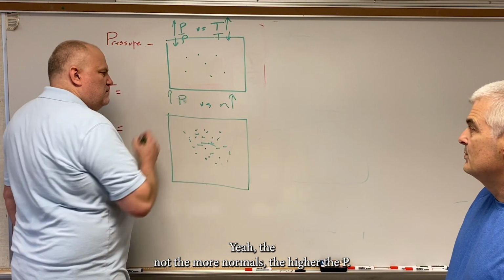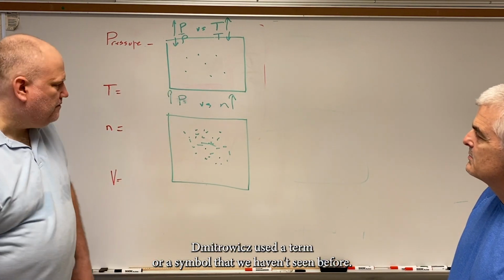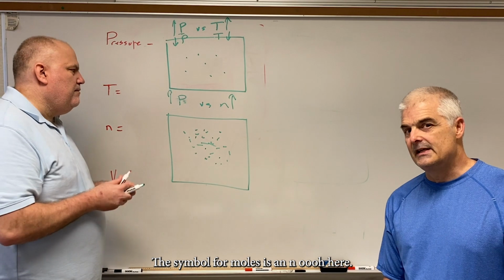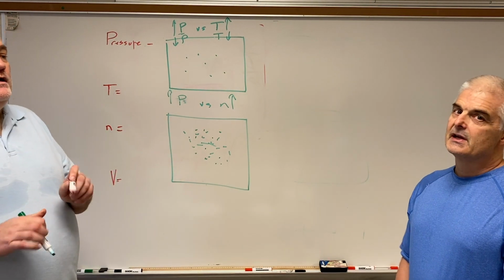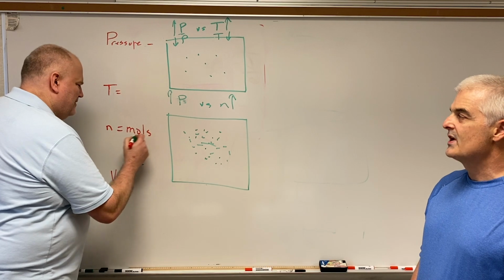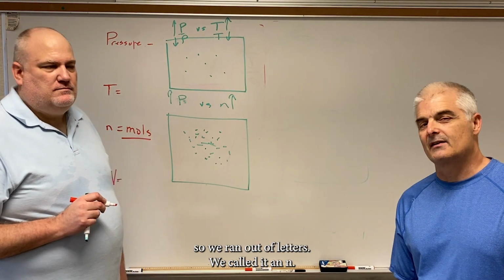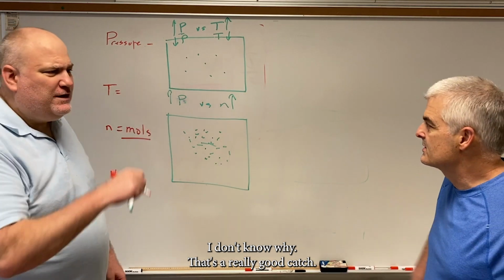And by the way, folks, Mr. Dimitrovitz has used a term or a symbol that we haven't seen before. The symbol for moles is an n. That's kind of weird. So make sure that you note that when he's using this symbol n, that means moles. It's not a little m, which is for mass. So we ran out of letters and we called it an n. I don't know why. That's a really good catch. Thank you for that.